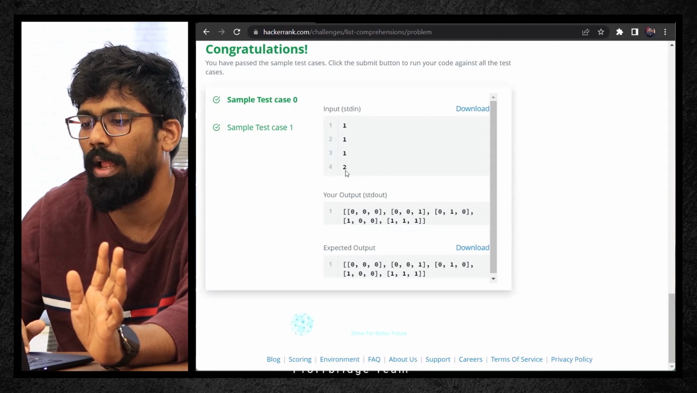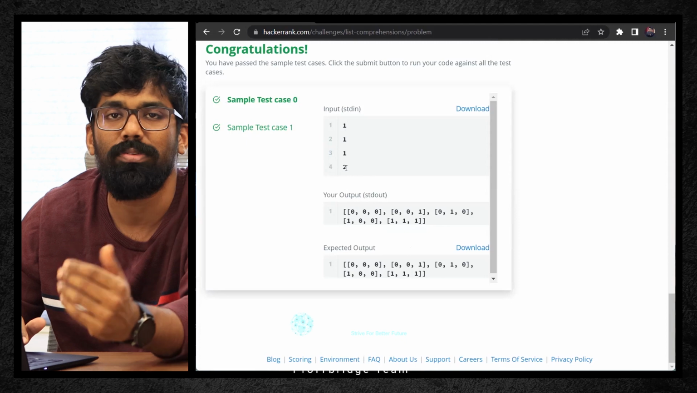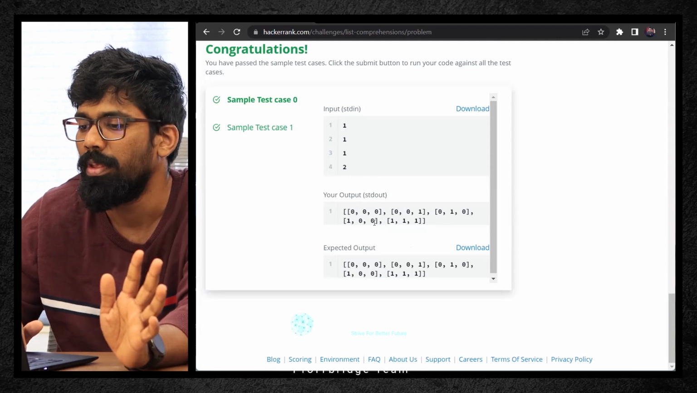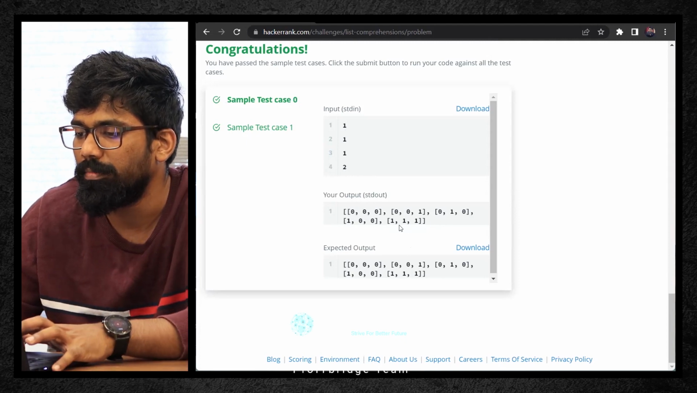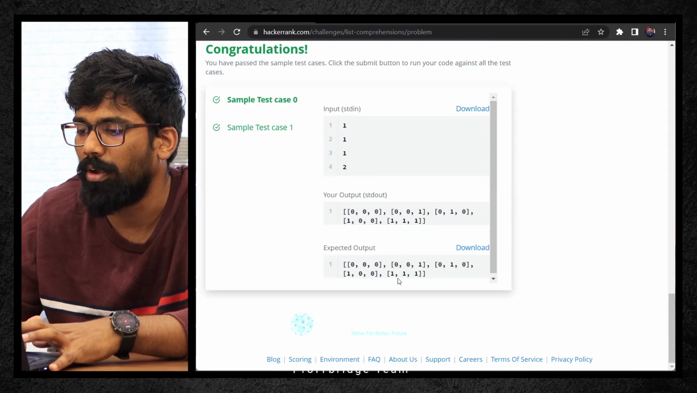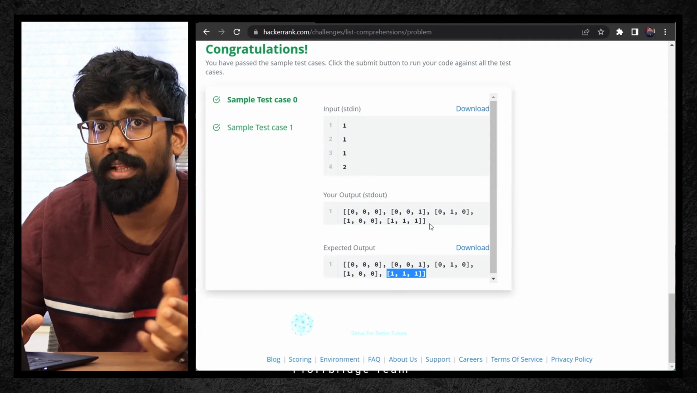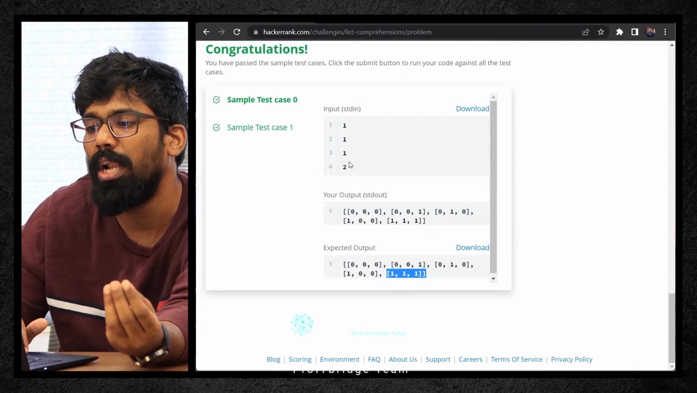So what are the process and the total sum? It shouldn't be equal to 2. Randomly it has taken some sample. So sum of elements, see this. Expected output is this. 1 plus 1 plus 1 is 3. But that's what the point is. The total sum, it shouldn't be equal to 2.